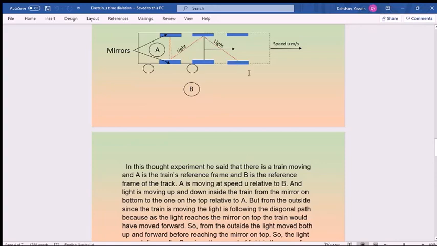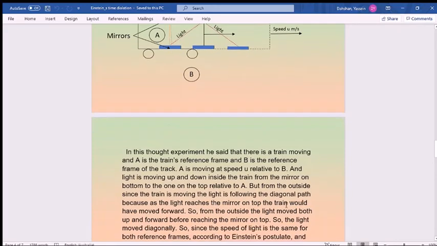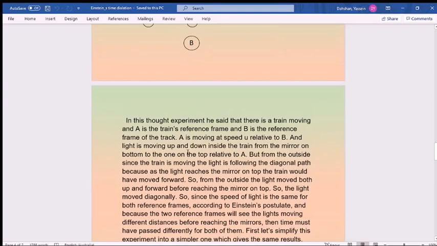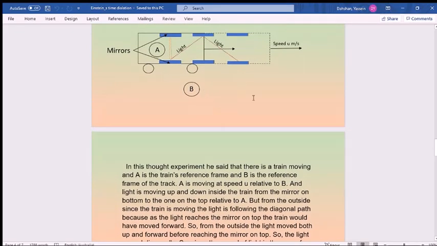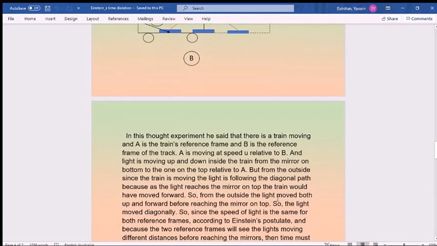Light is following the diagonal path from outside, because as the light reaches the mirror on top, the train would have moved forward. That's why it's moving track. So from outside, light moved both up and forward before reaching the mirror on top. So the light moved diagonally.